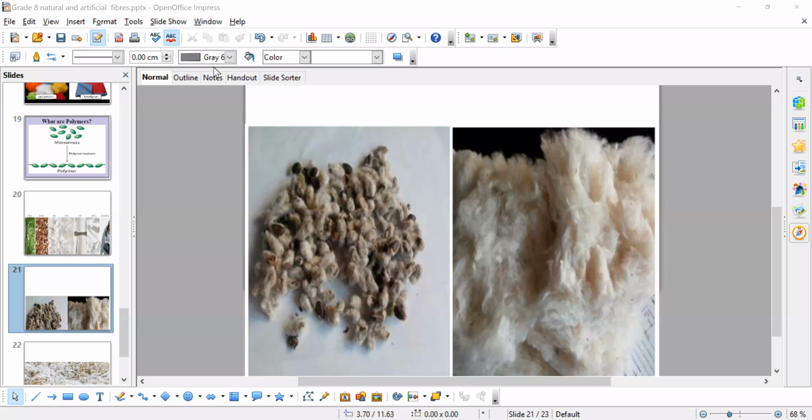Regenerated fibers are the fibers that are made from raw materials that form fibers naturally, from wood pulp and cotton. I don't want you to read the course book. I want you to tell me what you have understood in your own words. Okay, so regenerated fibers are...